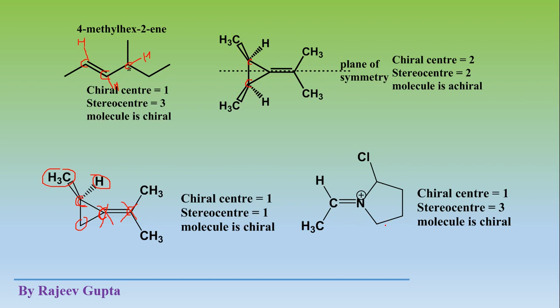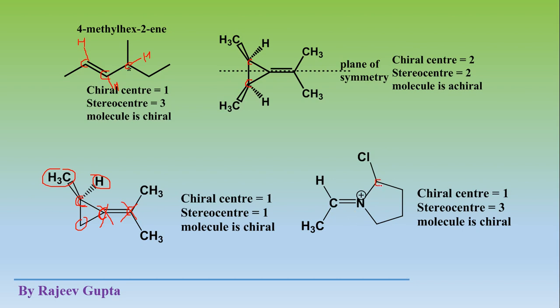A cation is shown. At the nitrogen atom a plus charge is present, and this is a 5-membered heterocyclic ring. Always remember that doubly bonded atoms will never be a chiral center, but a tetrahedral atom can be a chiral center.